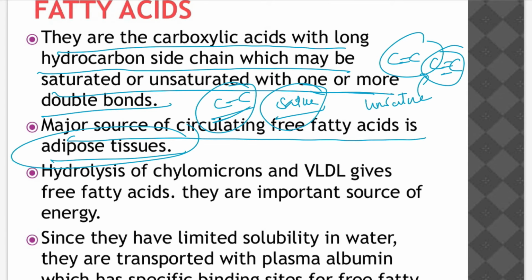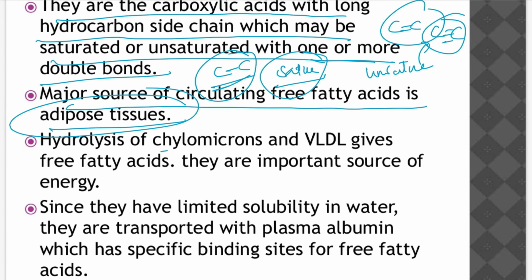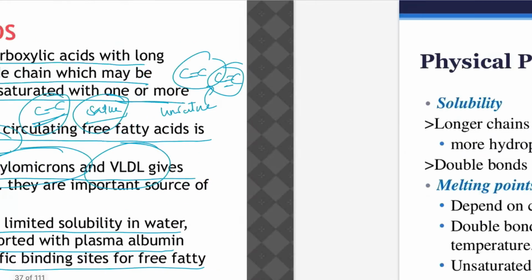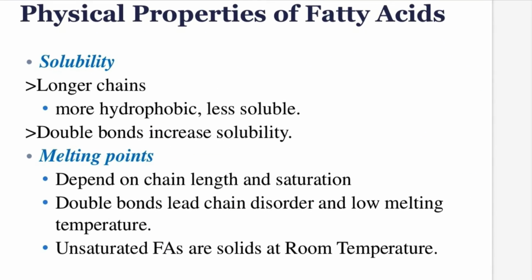The major source of circulating free fatty acids is adipose tissue. Hydrolysis of chylomicrons and VLDL gives free fatty acids. Chylomicrons and VLDL are lipoproteins, so hydrolysis of lipoproteins gives rise to free fatty acids. Since they have limited solubility in water, they are transported with plasma albumin, which has specific binding sites for free fatty acids.